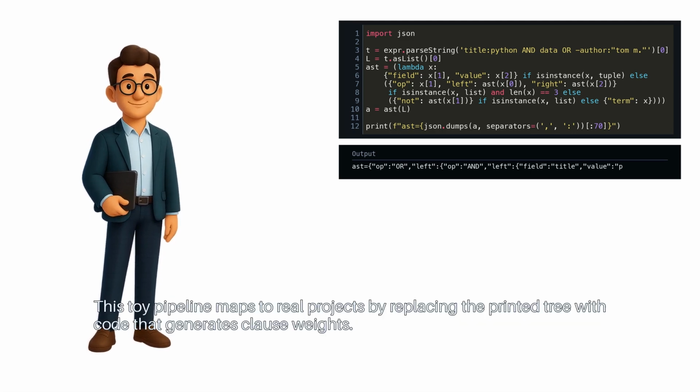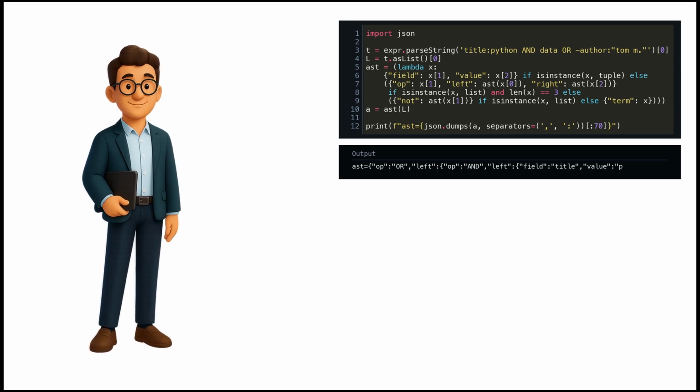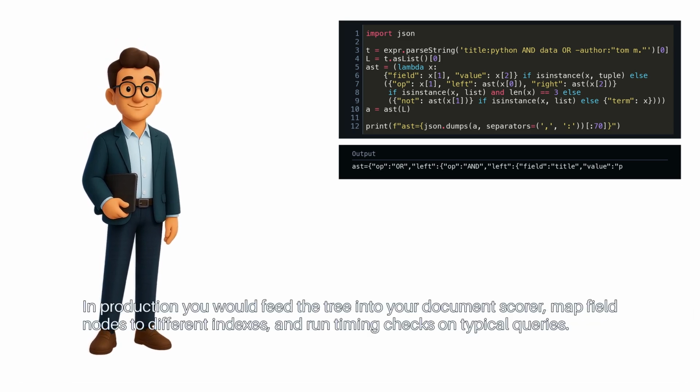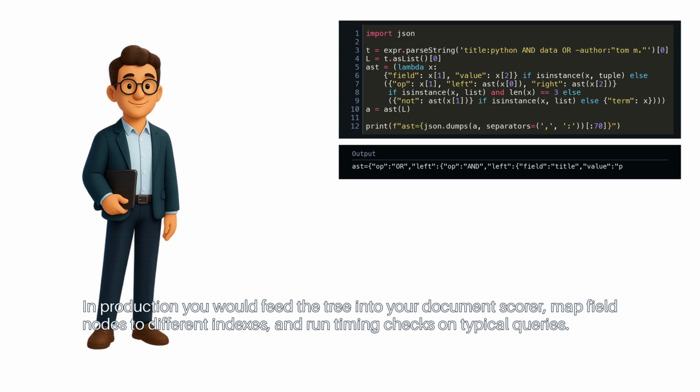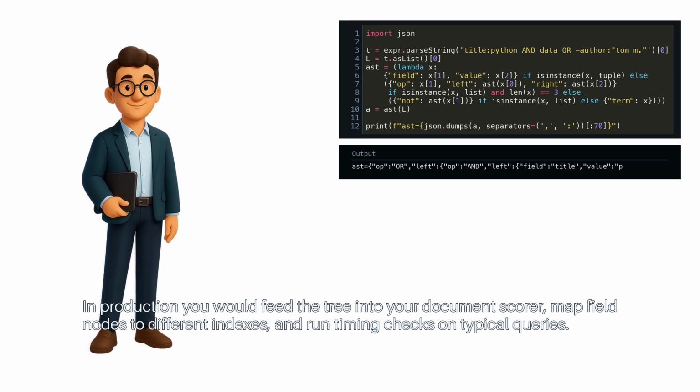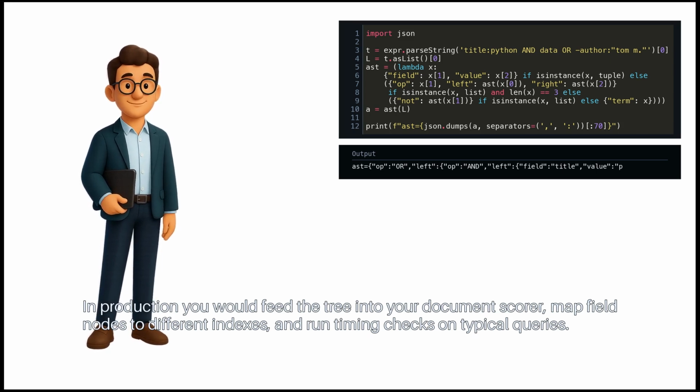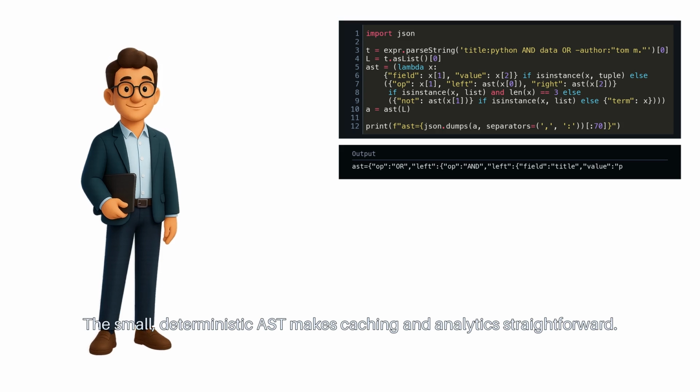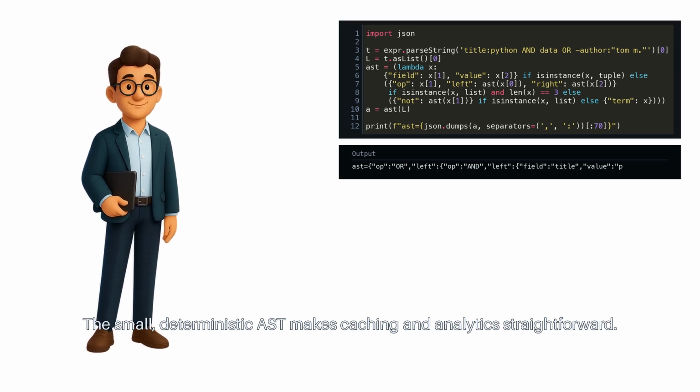This toy pipeline maps to real projects by replacing the printed tree with code that generates clause weights. In production, you would feed the tree into your document scorer, map field nodes to different indexes, and run timing checks on typical queries. The small, deterministic AST makes caching and analytics straightforward.